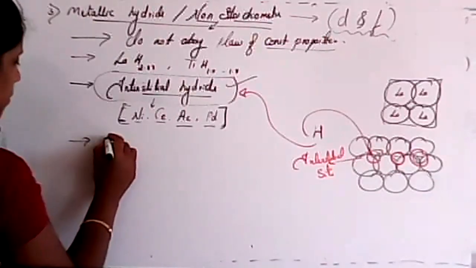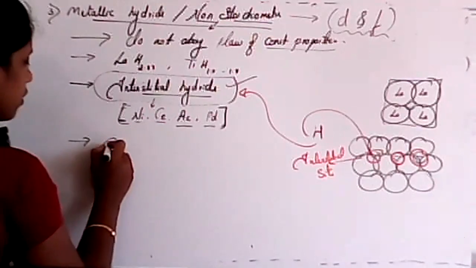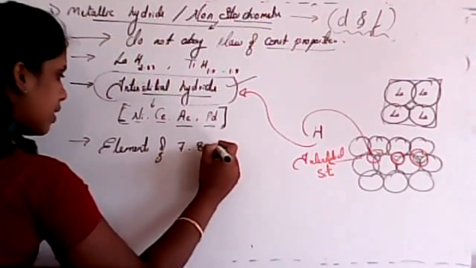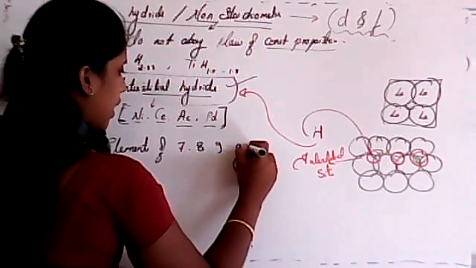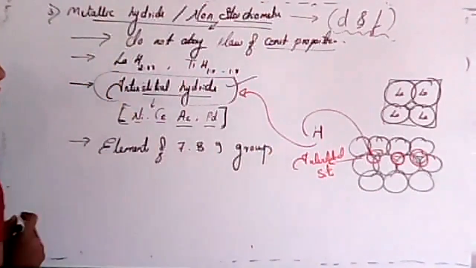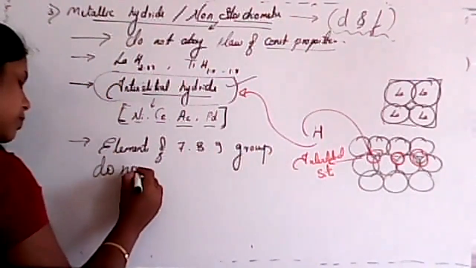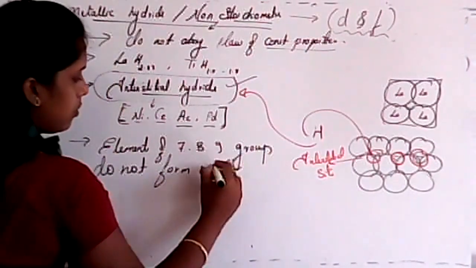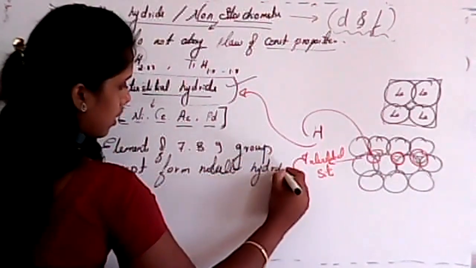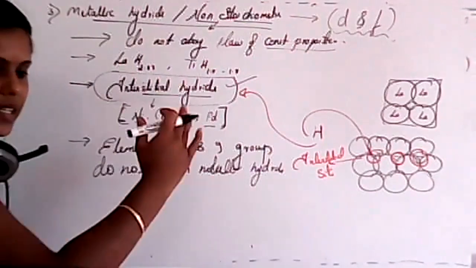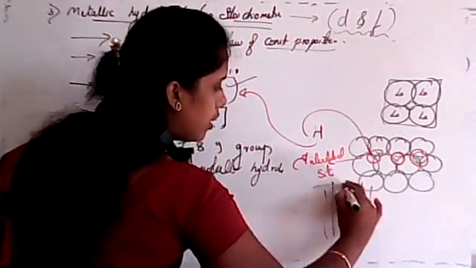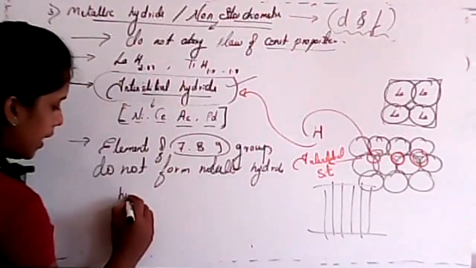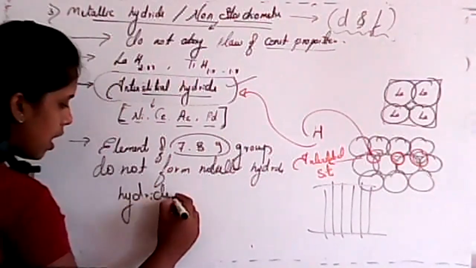But one thing you have to remember, a very important point: elements of the 7th, 8th and 9th group do not form metallic hydride. That means the 7th, 8th, 9th groups do not react with hydrogen, isn't it? So that's why these are known as the hydride gap. See, a new word, it is hydride gap.